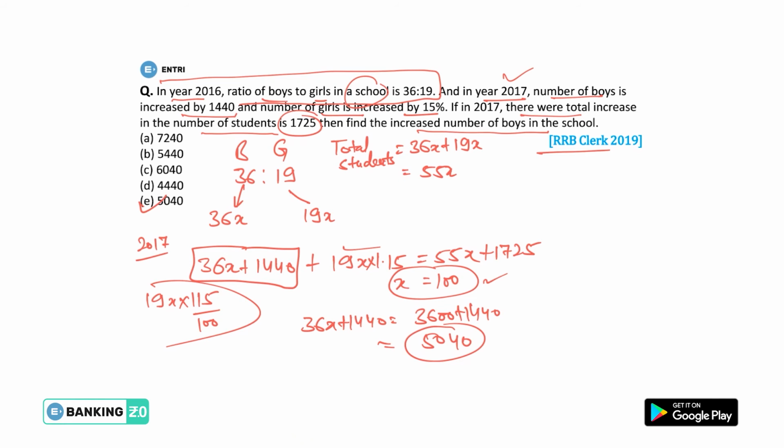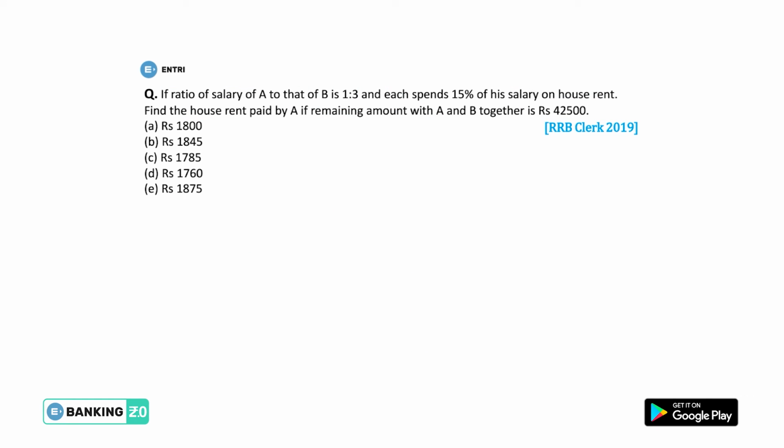This was a good question again, guys. This is the next question on your screen, and this question is from ratio and proportion along with the concept of percentage. The ratio of salary of A to that of B, we are given the ratio of salary of A and B as 1:3. So we can take this ratio as 100 and 300 just to make our calculation easy. And each spends 15% of salary. If A spends 15%, that means 15.